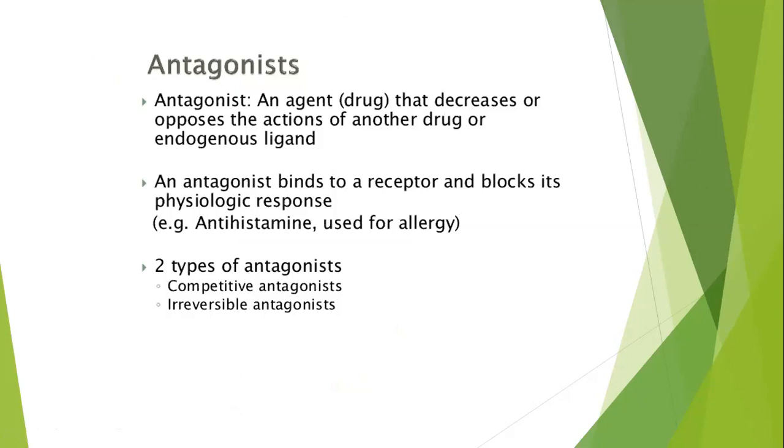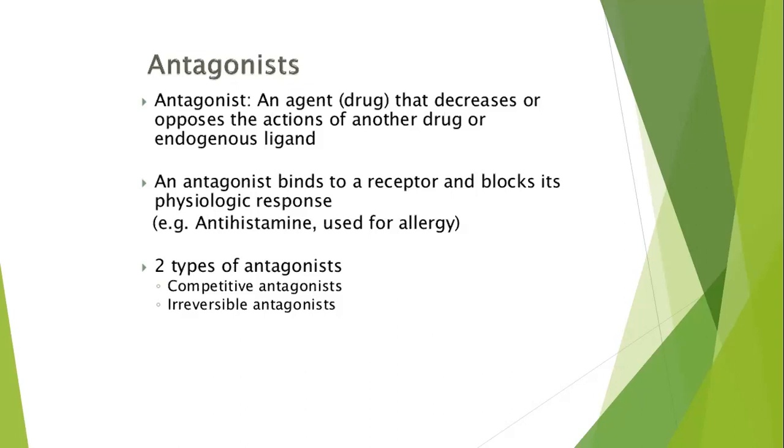Now another definition, which is antagonist. An antagonist drug is an agent that decreases or opposes the actions of another drug or endogenous ligand.